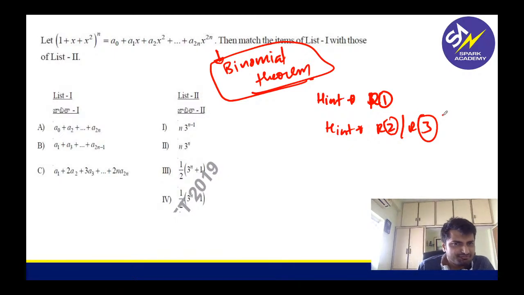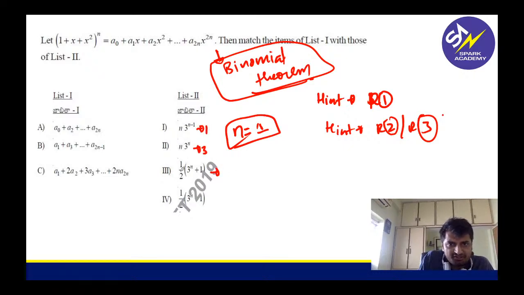Oh, yx, guys. Why do you want to give x value? Can I give n value, guys? Can I give n value? Yeah. Can I give, let us say, n value as, if you give 1. What is happening, guys? First option is 1. Second option is 3. Third option is 4 by 2, which is 2. Fourth option, 3 power 1, 2 by 2, which is 1. So you might get a tie here. So safe side, I will give n value 2.